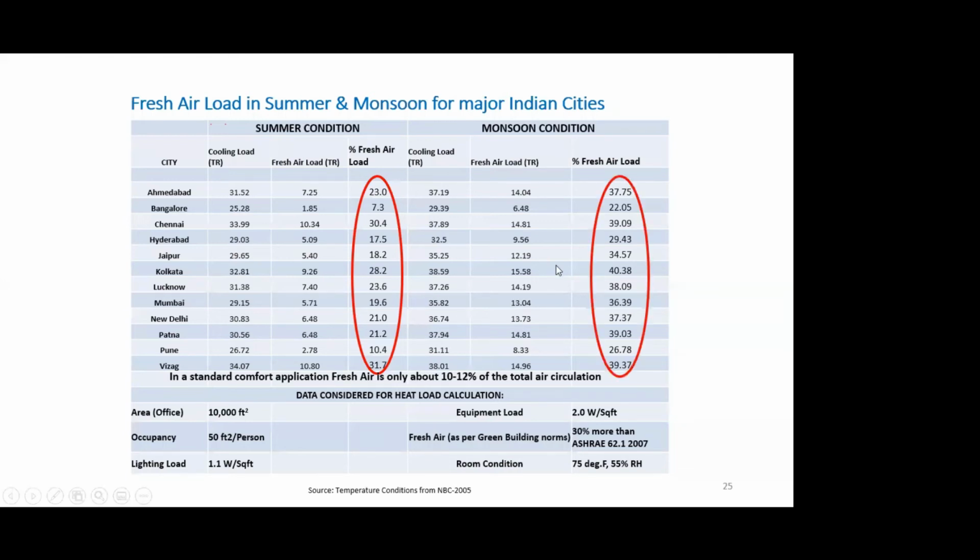Now let's see what happens in monsoon. Except for Bangalore, where summer was 7.3%, in monsoon it becomes 22.5% of the load. And again, maybe Pune, which is 26.78. You see here, 30 to 40% of the total air conditioning load is on account of fresh air. So I hope you understand, fresh air is the single highest contributor of air conditioning load for most cities for a tropical country like India, right?